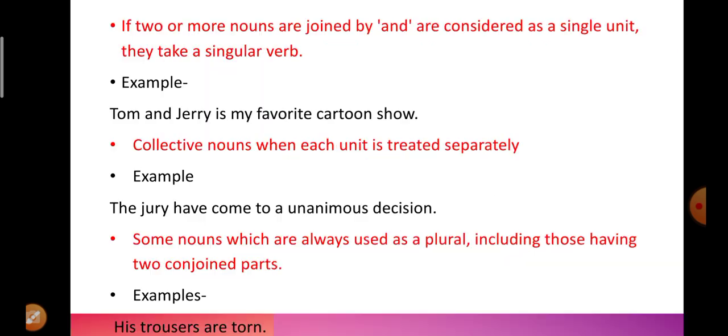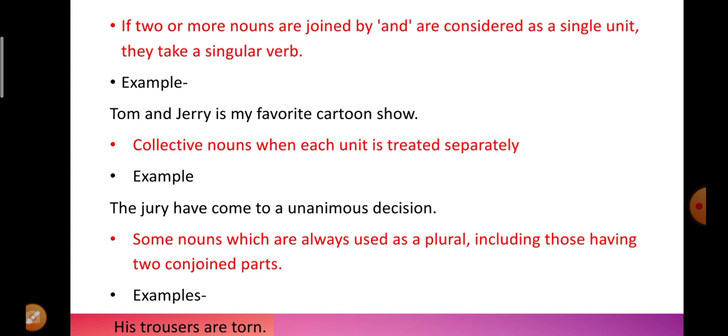Now, the next point says if two or more nouns joined by and are considered as a singular unit, they take a singular verb. So we have to be careful while using this. Whenever there are two or more nouns joined by using the word and, and they are considered as a single unit, only one unit. For example, Tom and Jerry is my favorite cartoon show.